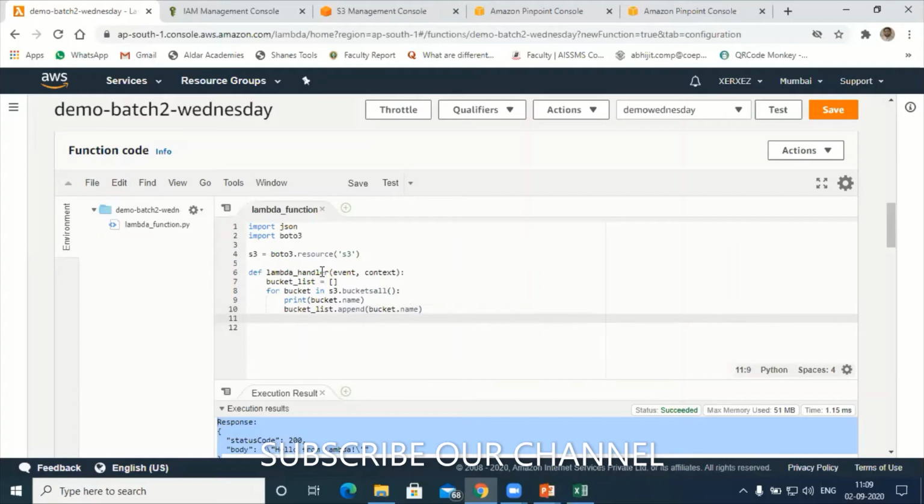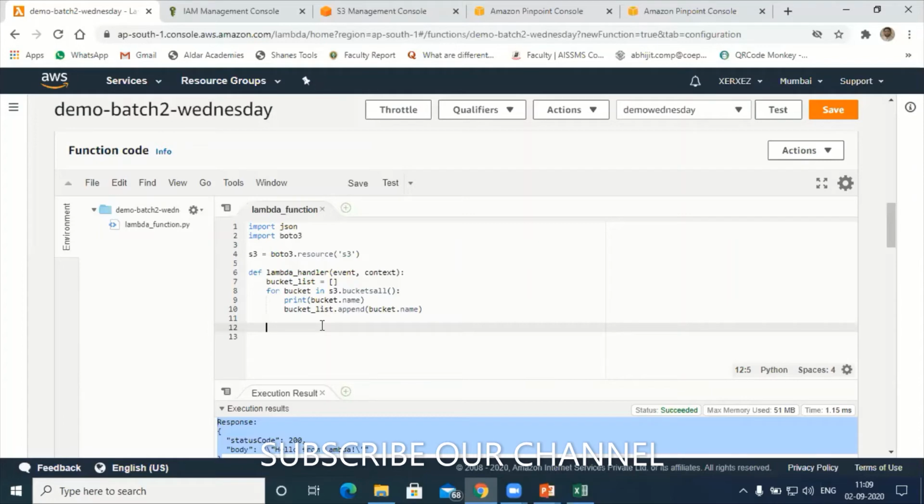Next, let's return the values. After appending the buckets one by one, where is the data stored now? Can anyone tell me, participants? It's all stored in that array, bucket list. The complete bucket names are stored in the array, so I have to return the value.